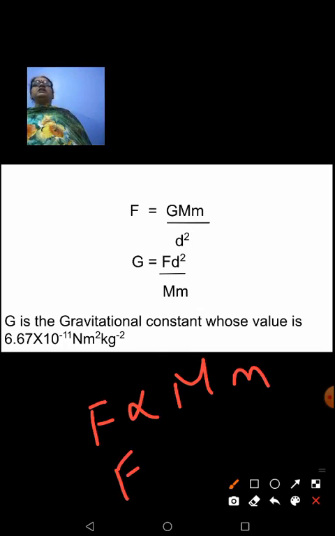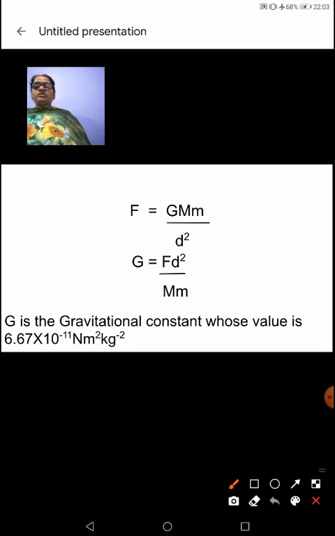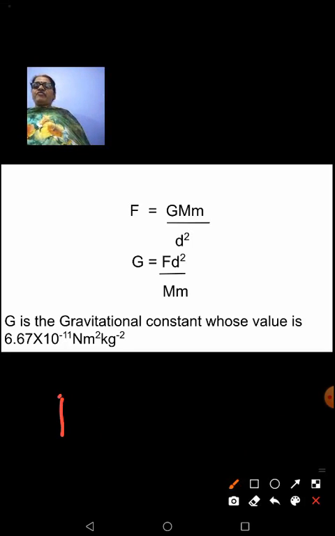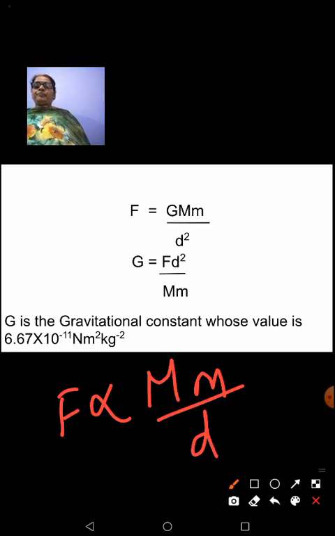Let us assume that these two objects are located at a distance d away from each other. So F is inversely proportional to the square of the distance between them. When we combine these two equations, we get F is proportional to Mm upon d square.